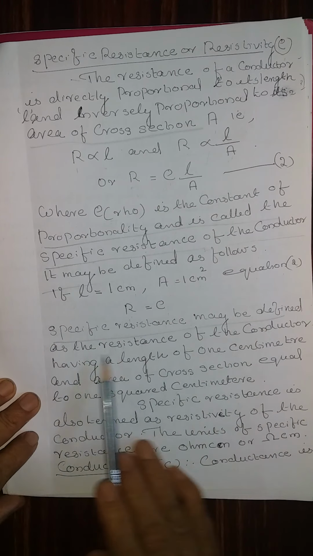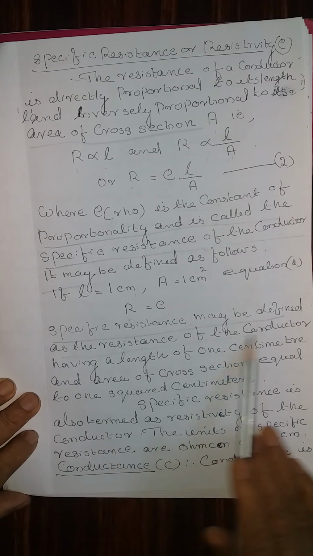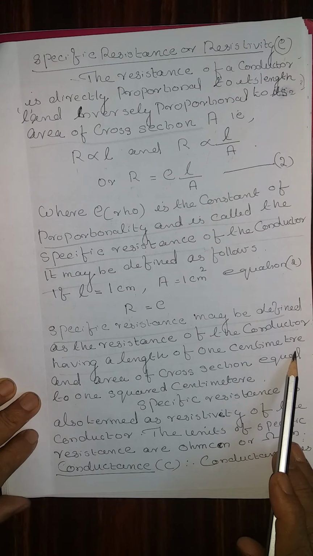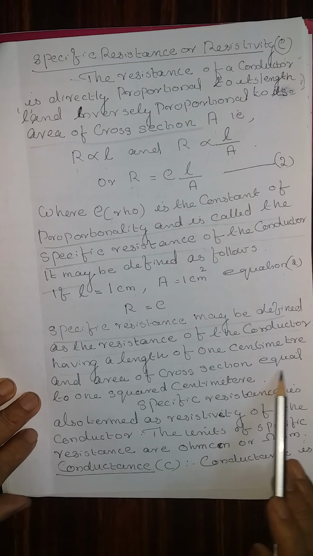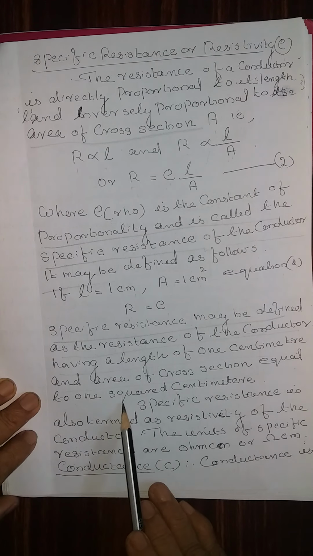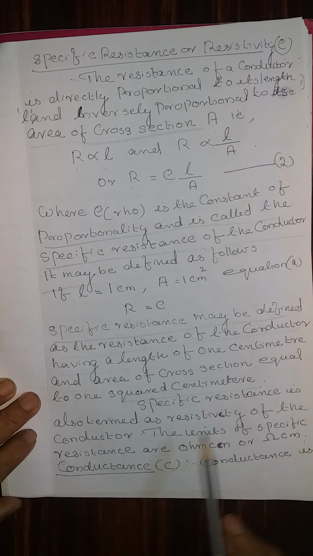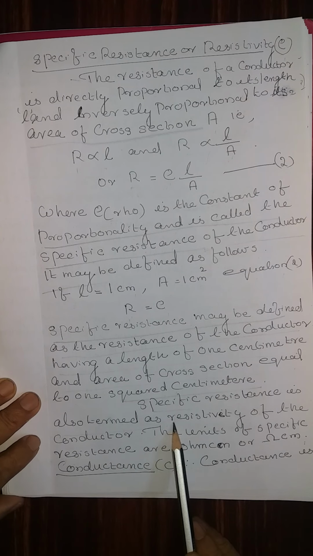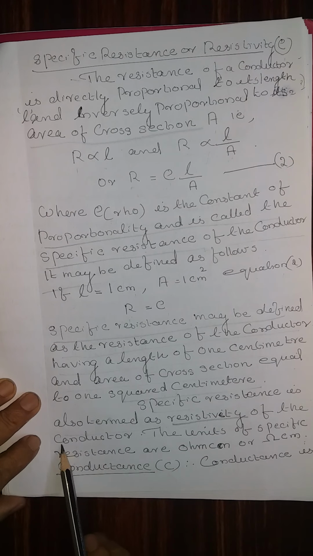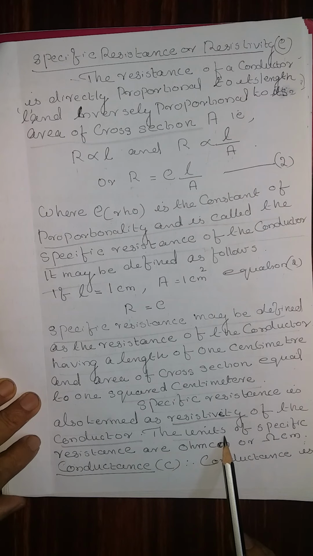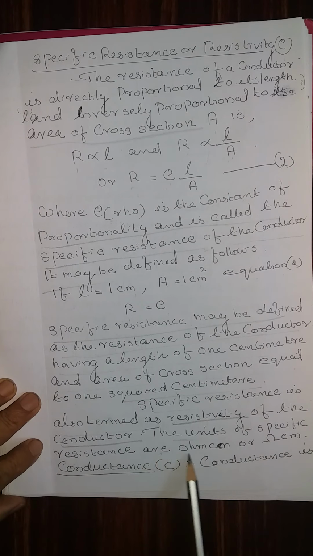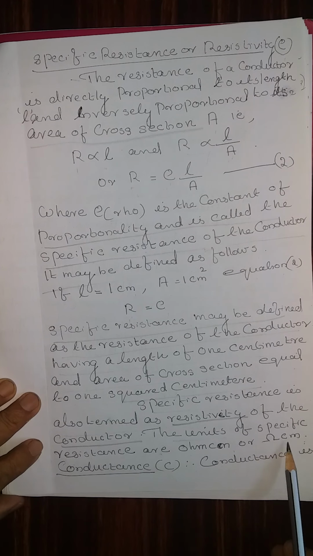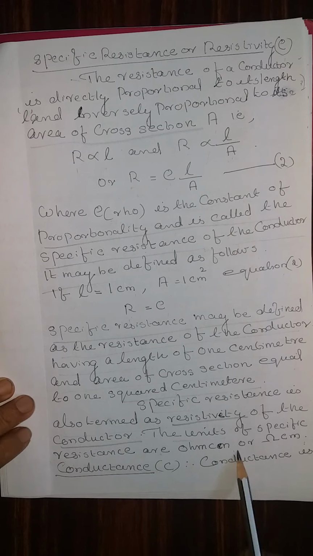Specific resistance may be defined as the resistance of a conductor having a length of 1 centimeter and an area of cross section equal to 1 square centimeter. Specific resistance is also termed as resistivity of the conductor. The unit of specific resistance is ohm centimeter or omega centimeter.